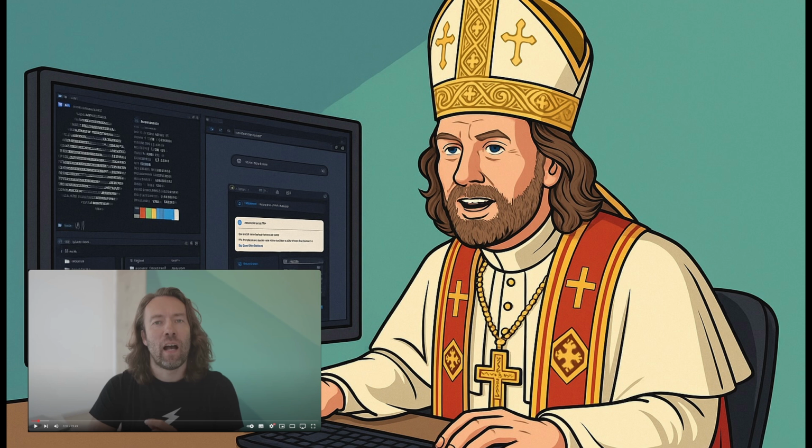Omarchy is not for the faint of heart. It's for the truly enlightened. The kind of person who sets up keyboard shortcuts for their keyboard shortcuts, then blogs about it from inside Neovim, themed to match their custom Tokyo Night terminal, because otherwise how would anyone know they're better than you?